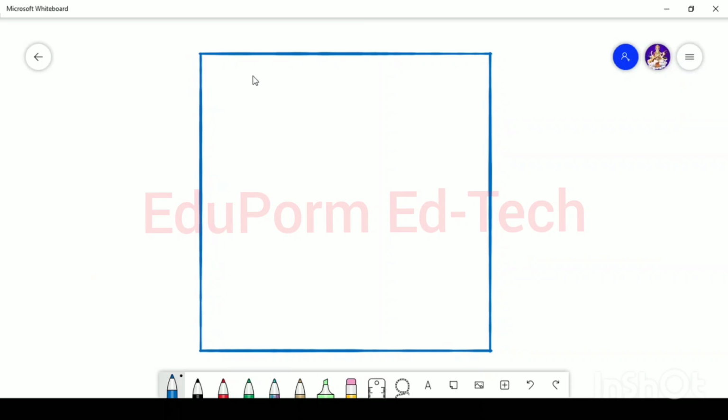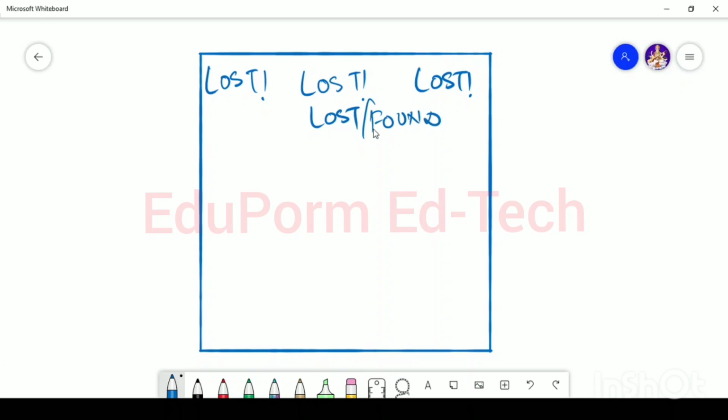Now at the top of the box comes, if an item has been lost, in that case put lost like this, lost. Okay, it is visible like this. Otherwise you can also put lost like this. Or in the same way you can put found instead of lost, depending upon if you want to report an item which has been found or lost.